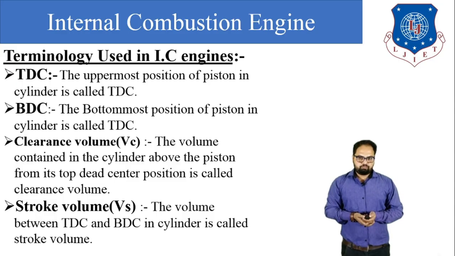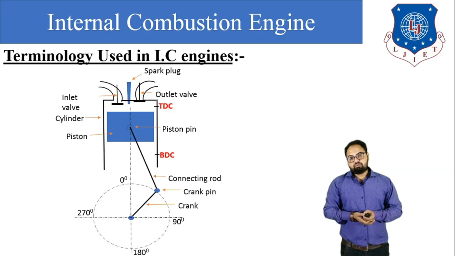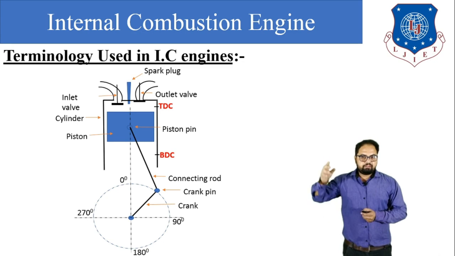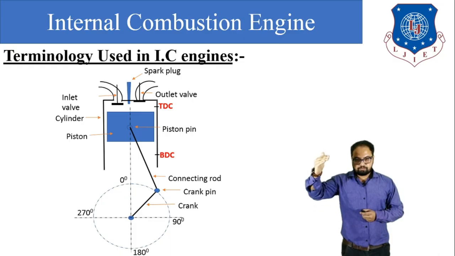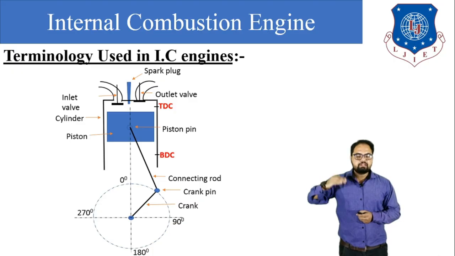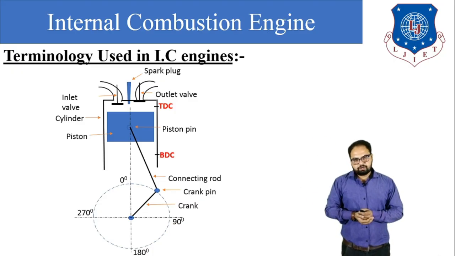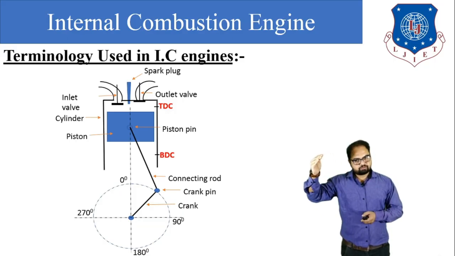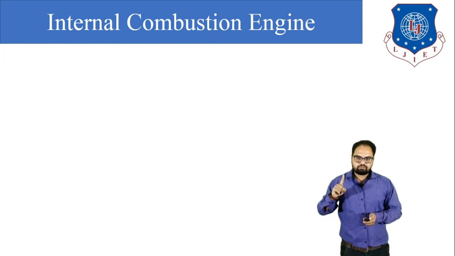Next is stroke volume. What is stroke volume? First of all, we need to understand stroke. Here in this figure you can see that one is TDC and the second one is BDC. When the piston travels from TDC to BDC, one stroke is completed. So in a 4-stroke engine, first the piston travels from TDC to BDC, one stroke complete; again BDC to TDC, second stroke complete; again TDC to BDC, third stroke complete; and again BDC to TDC, the 4th stroke is completed, completing one cycle. So when the piston travels from TDC to BDC, one stroke is completed.